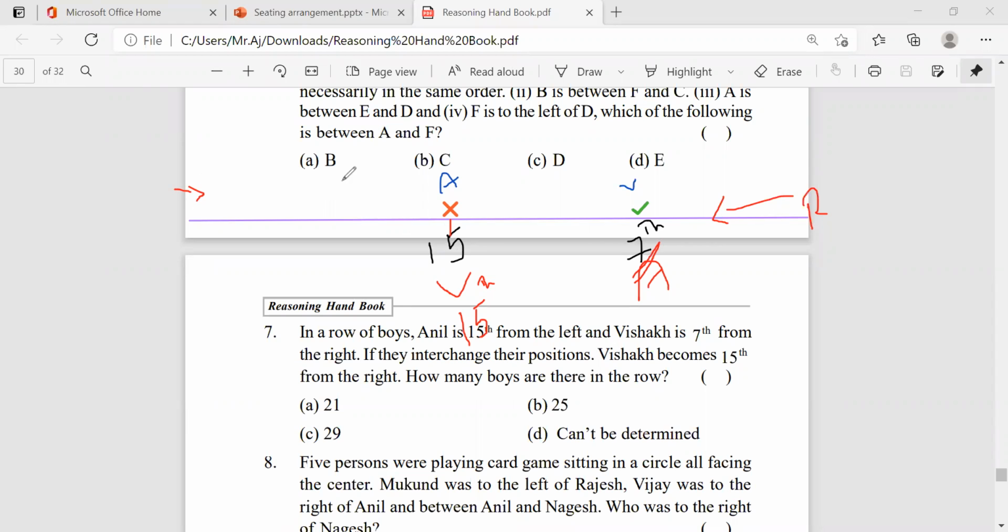So how many boys are there in between? Up to this 14. 14 plus 15. Totally how many members? See, 29 members. Is it clear? So 29 is the answer.